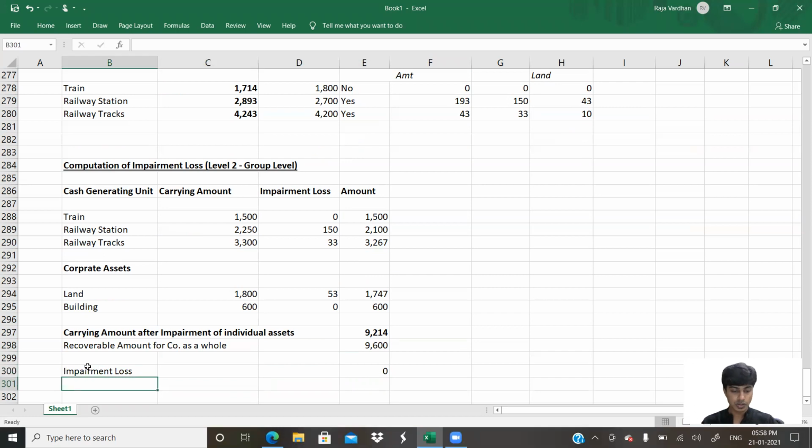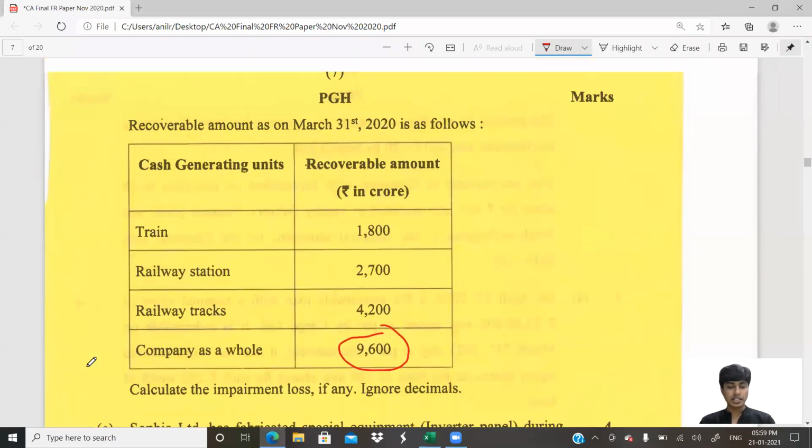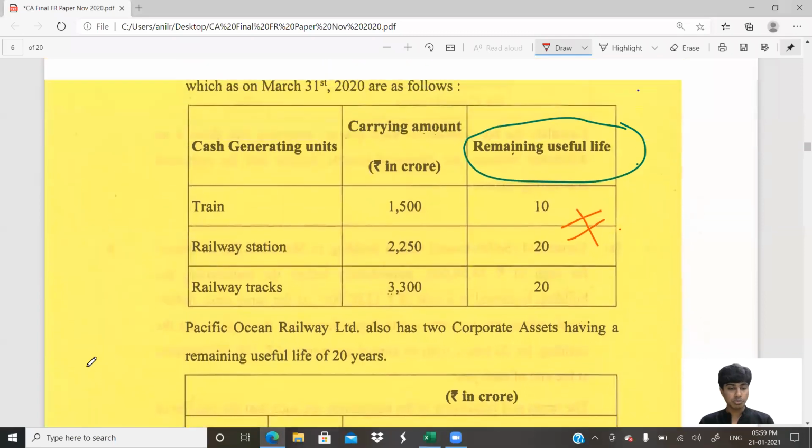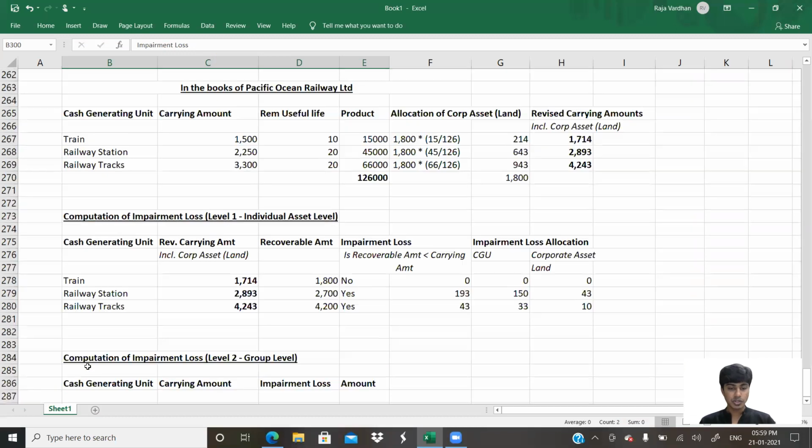Why is it 0? It is 0 as the recoverable amount is greater than the carrying amount. Yes, by this we are done. You get that? So that's the solution to our question number 3B. Question number 3B is done. So this is how you do the answer.